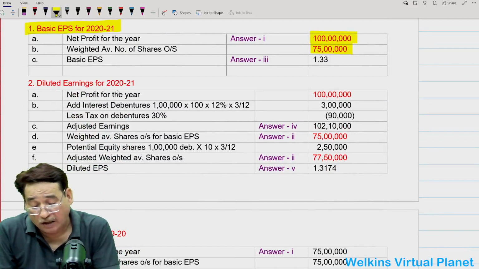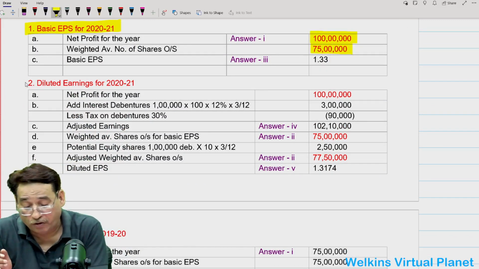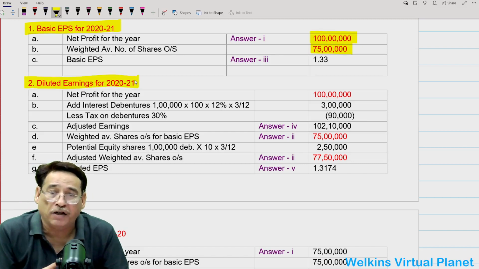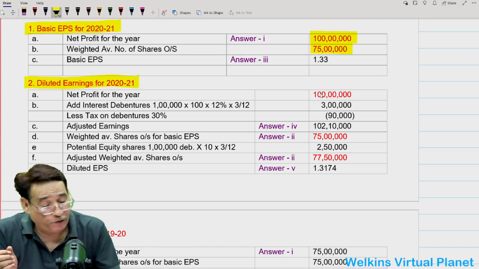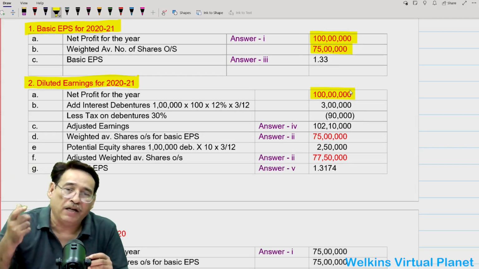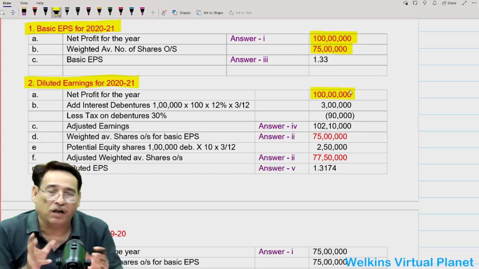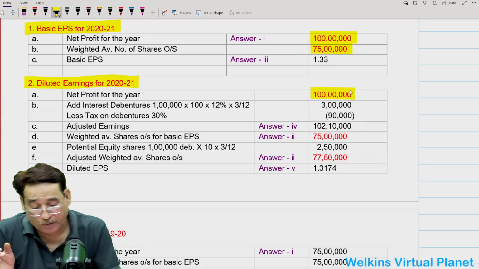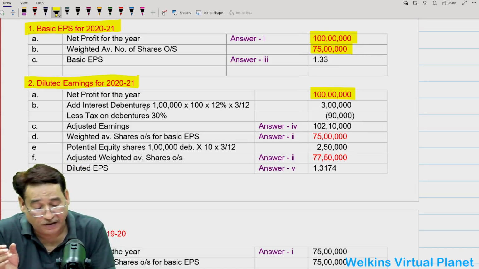Anyway, diluted earnings for 2020-21. Now we have to find out the diluted earnings for the year 2021. Net profit for the year is 100 lakh, which we have already seen. Now, we know that some of the debentures will get converted into equity shares. So we will have to add back the interest on debentures.